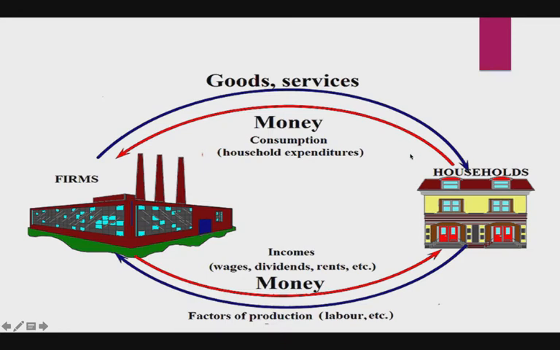The inner circle shows the money flow, that is, the flow of factor payment from business sector to household sector, and consumption expenditure from household to firms. It must be noted that the entire amount of money which is paid by the business sector as factor payment is paid back by the factor owners to the business sector. So here is a circular and continuous flow of money income.